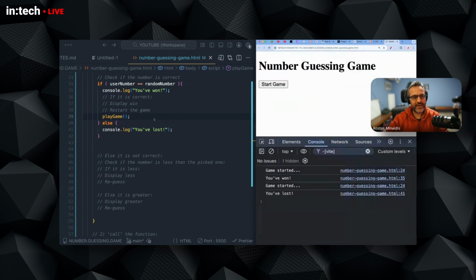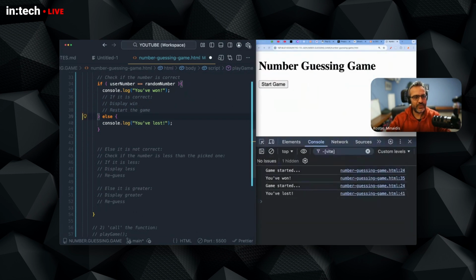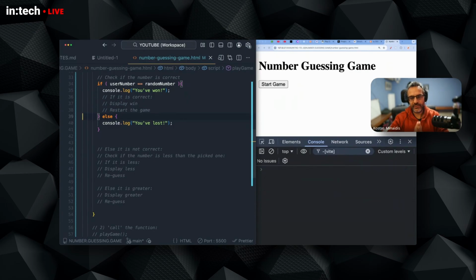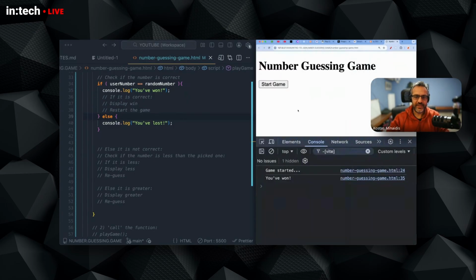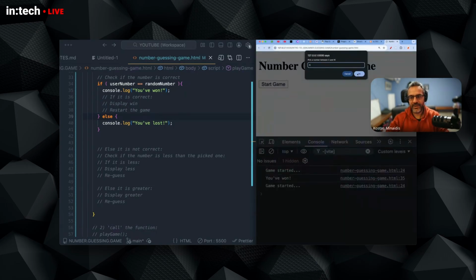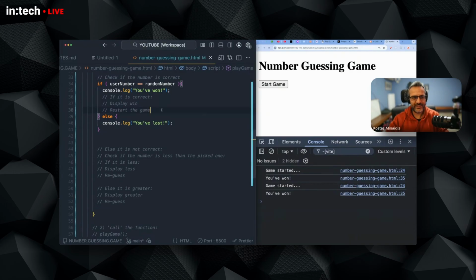So I'm going to restart the game manually. I'm going to just let the user click the button. They will start the game, they will win. And then if they want to play the game again, they will just have to click the button again. Okay. So the restart game right now will be a manual process. But I need the function.